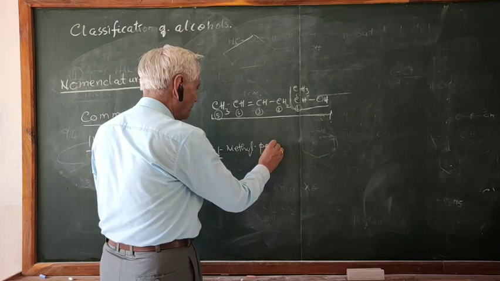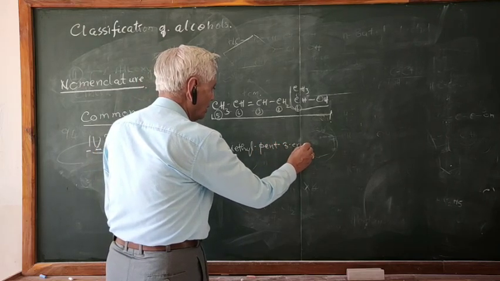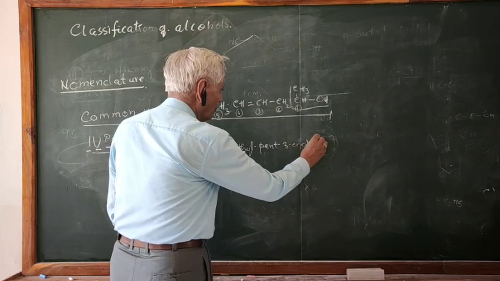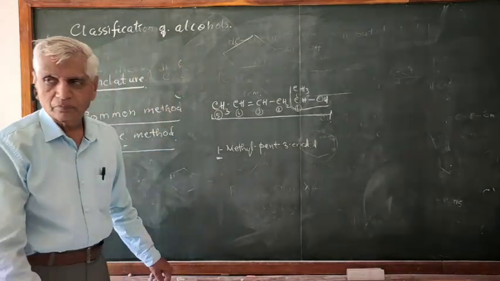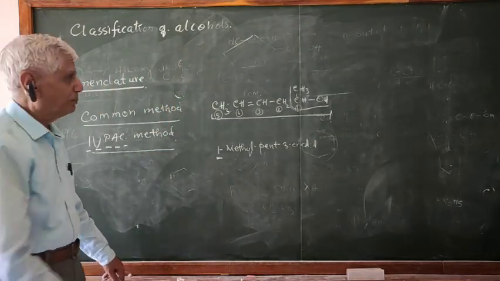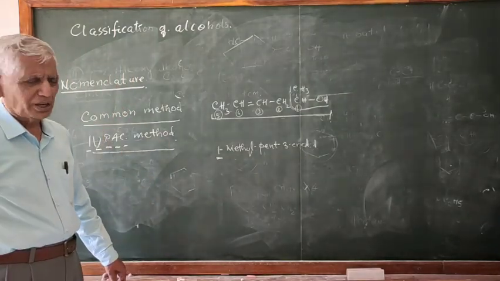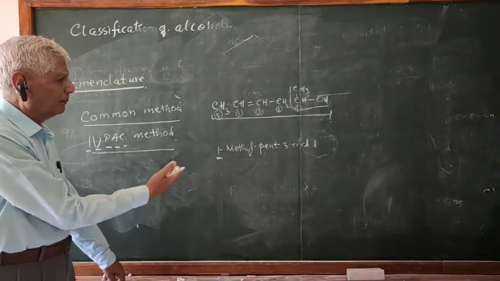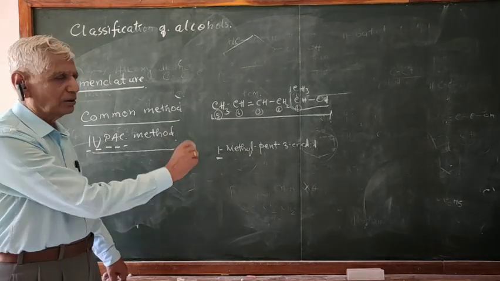Pent-3-en-1-ol. Suppose this CH3 group is not there, it would have become pent-3-en-1-ol.